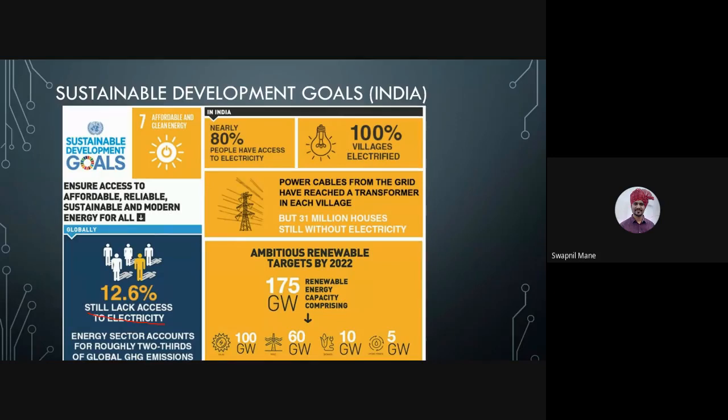Power cables from the grid have reached a transformer in each village, but 31 million houses are still without electricity. On top of that, the government has now made an ambitious renewable target of 175 gigawatt of renewable energy, in which 100 gigawatt will come from solar, 60 gigawatt from wind, 10 gigawatt from biomass, and 5 gigawatt from hybrid power. So what is hybrid power, by the way?